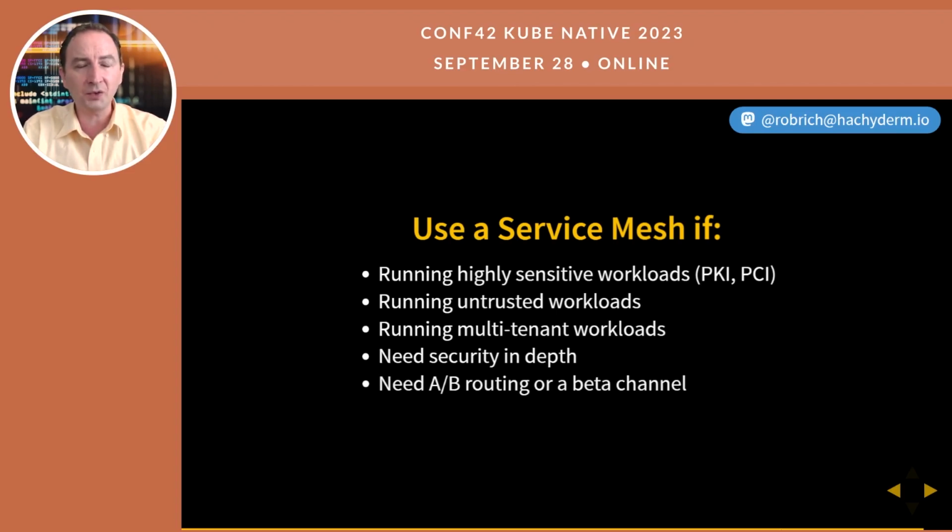Maybe I'm running a multi-tenant workload and I need to be able to segregate different lanes for different environments. And so now I can create mechanisms where each tenant can get their own bounded mechanism and not interfere with other clients running elsewhere in the cluster. Now, by default, Kubernetes has namespaces, but namespaces are an organizational boundary, not a security boundary. By comparison, when I add a service mesh, I'm able to create those hard boundaries between services to ensure that only those things that need to are able to reach it.